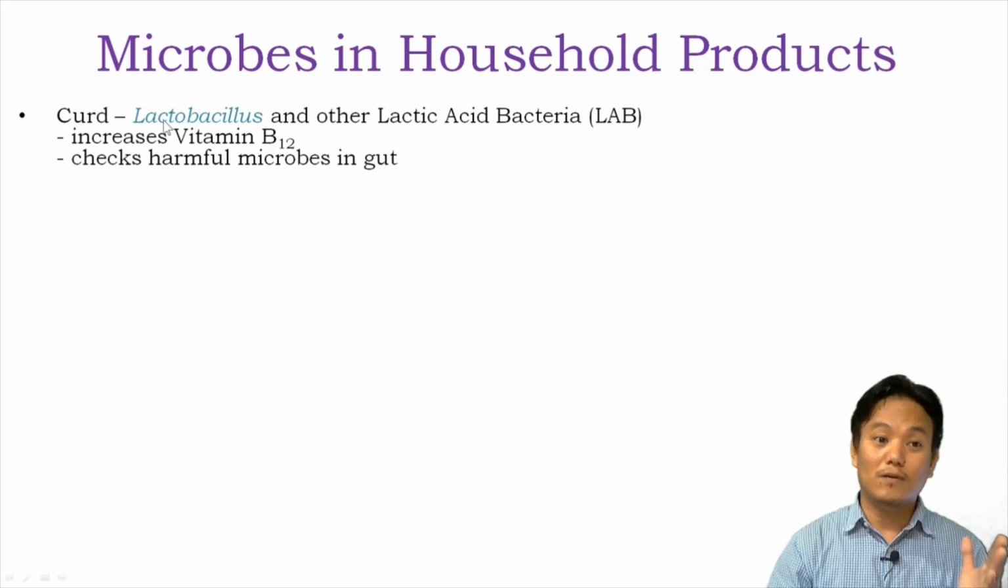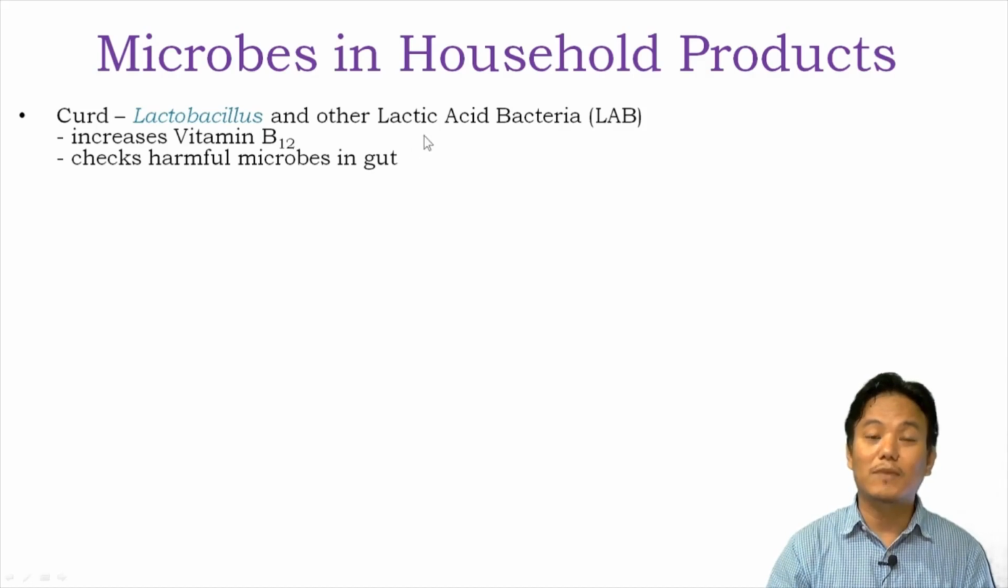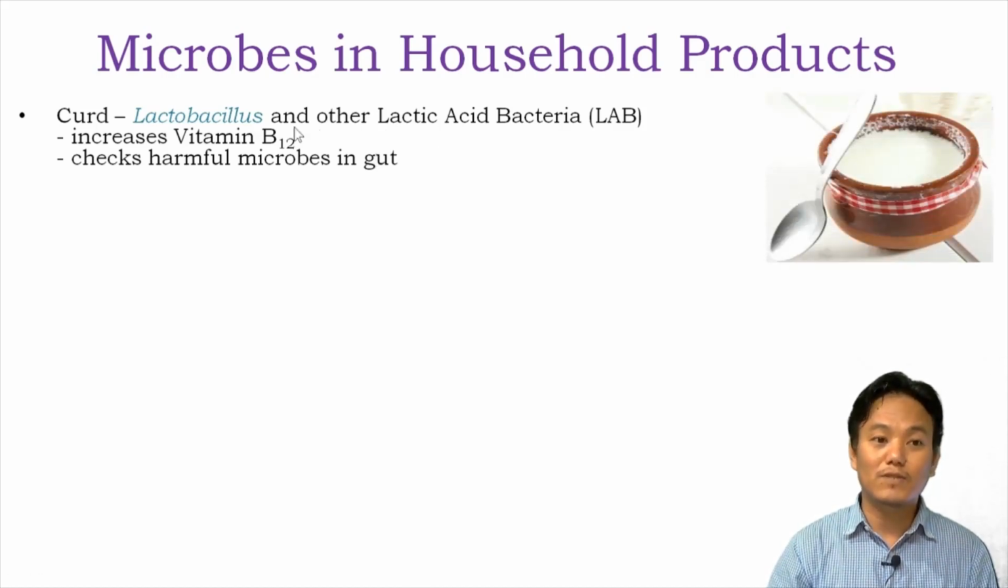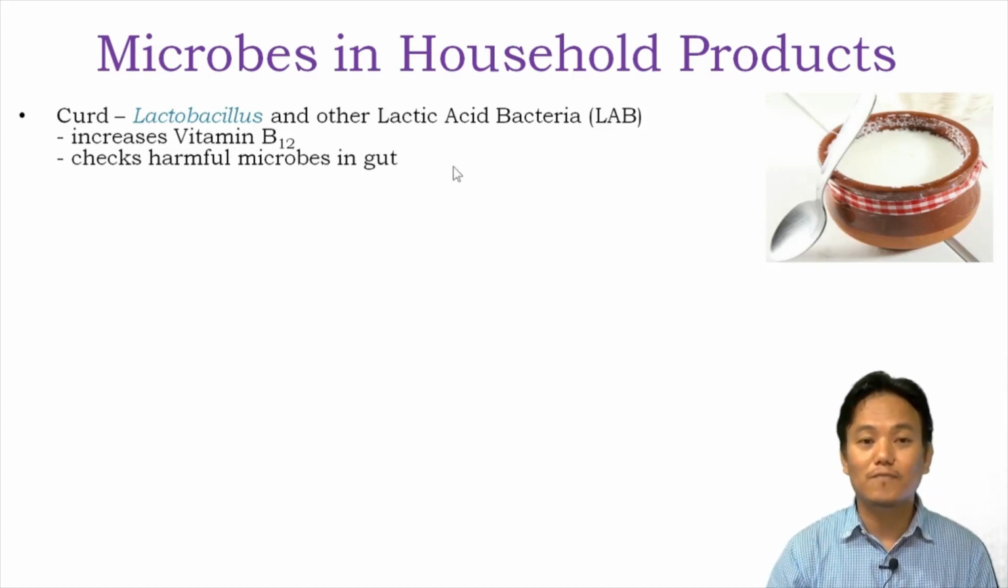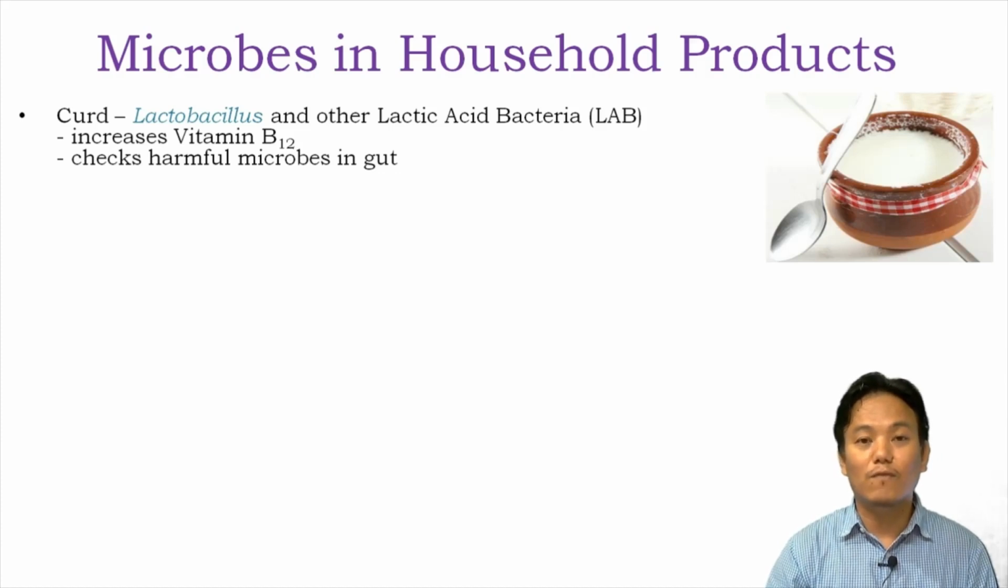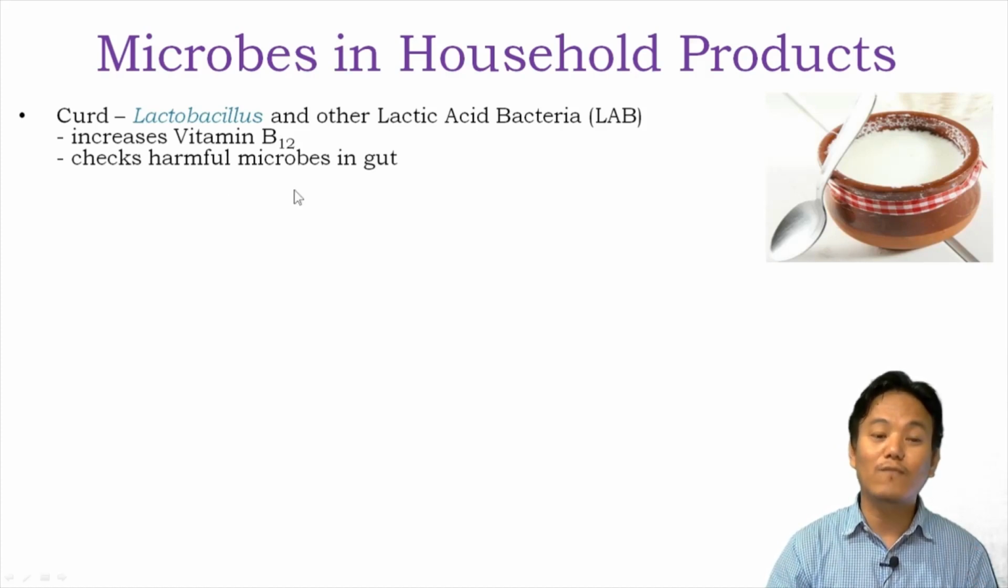Okay, so the presence of bacteria like Lactobacillus and other lactic acid bacteria converts the milk into curd. The acid produced by these bacteria reacts with milk proteins, and therefore it brings about the curdling process. Now it's not just the thickening of the milk; these bacteria also increase the amount of vitamin B12 in it. If you compare the amount of vitamin B12 between milk and curd, the curd will contain more.